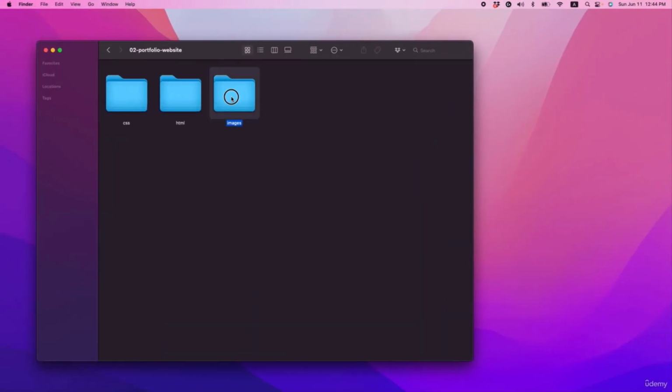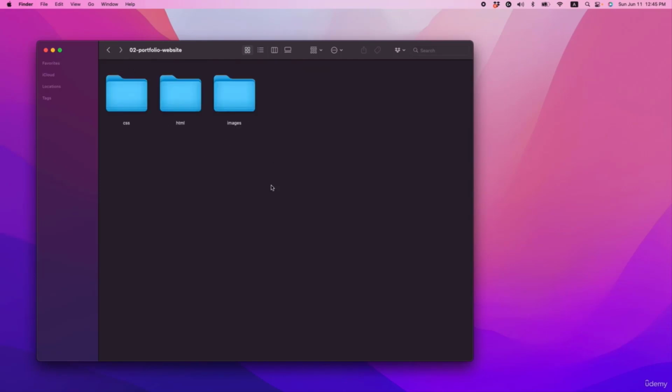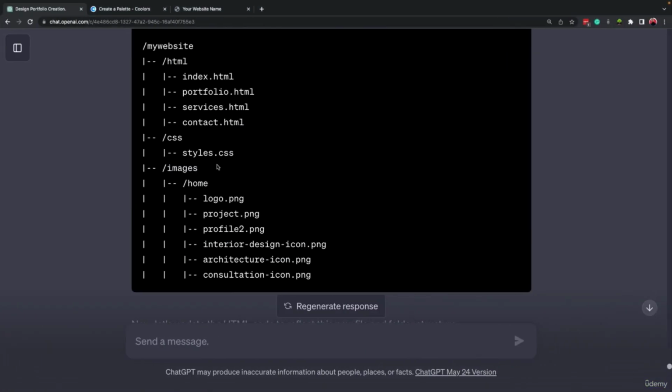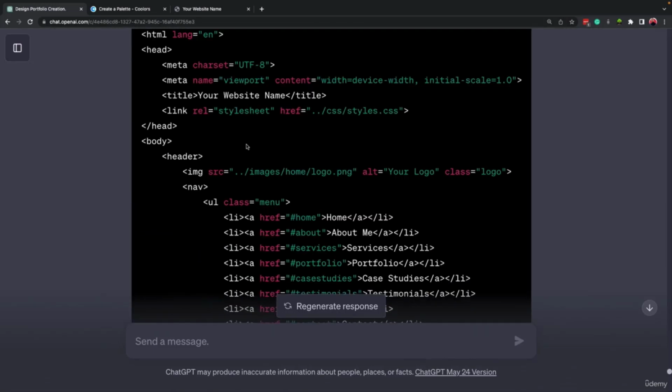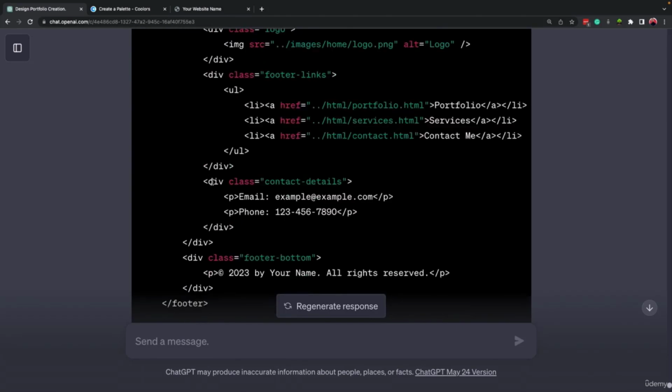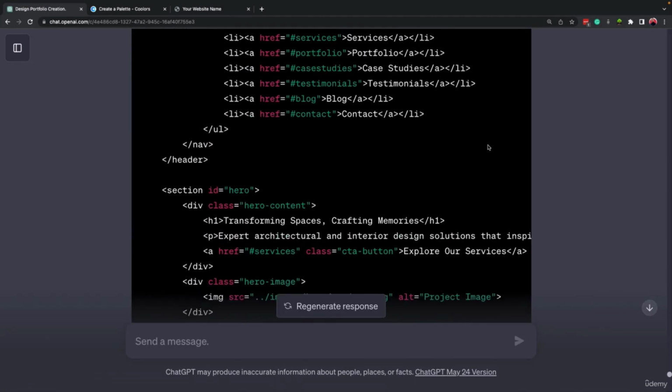Let me check from here. No, it's not inside home, right? So it's working fine. Now the folder structure is exactly similar as ChatGPT provided here. All we need to do is to replace the codes with the new HTML code that ChatGPT wrote for us.